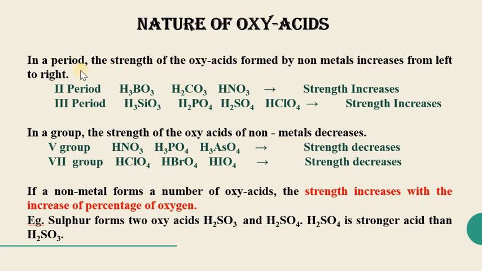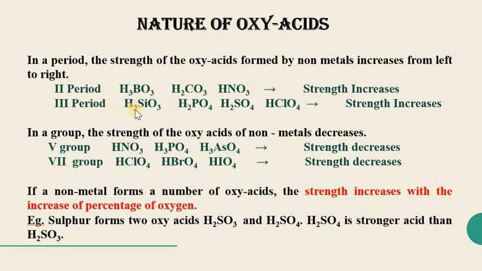Clear? Like here it shows that for the second period, if we are talking about the different oxyacids, the oxyacids are formed by boron, carbon and nitrogen. All these three are non-metals present in the second period, and they are forming the oxyacids. So the strength of oxyacids increases from boron to nitrogen. That means H3BO3, the oxyacid of boron, has low strength as compared to the oxyacids of carbon and nitrogen.